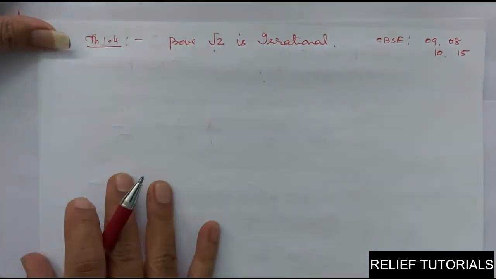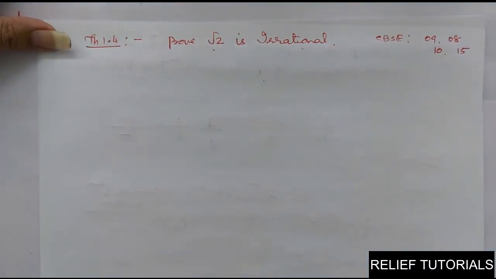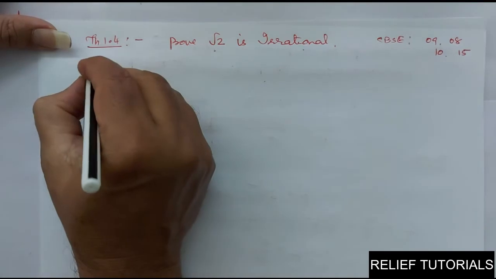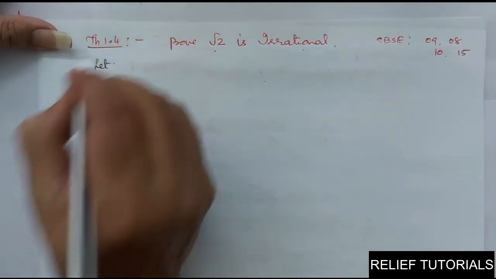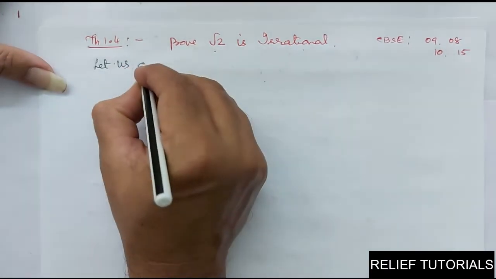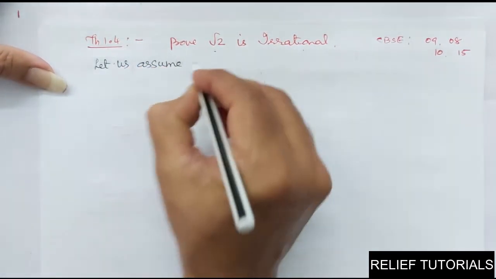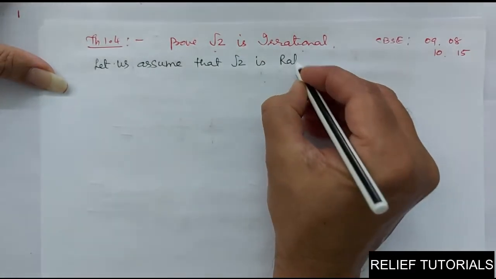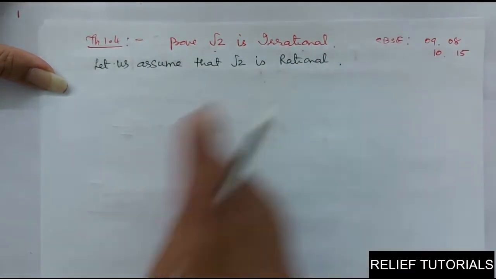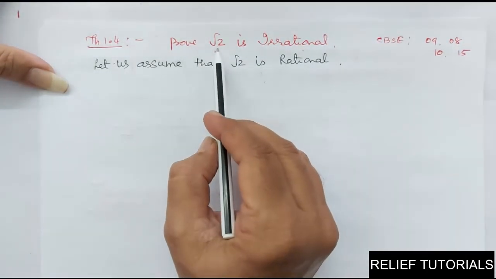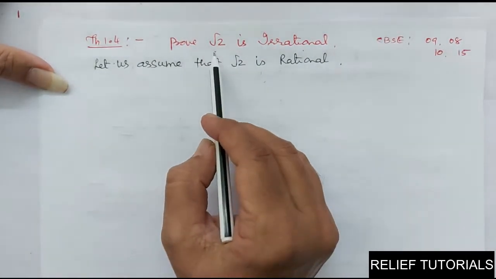So we will suppose, let us assume that root 2 is rational. You have to similarly prove root 3 is irrational, root 5 is irrational, root 7 is irrational, root 11 is irrational.